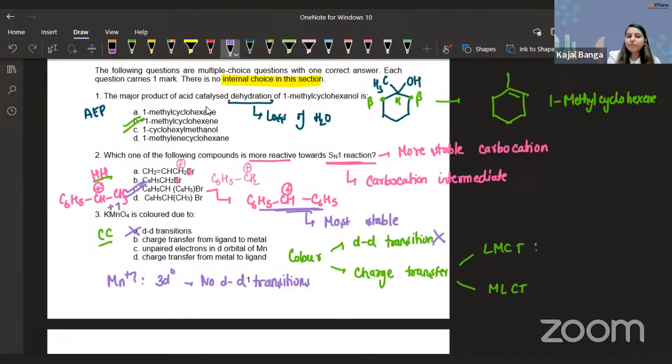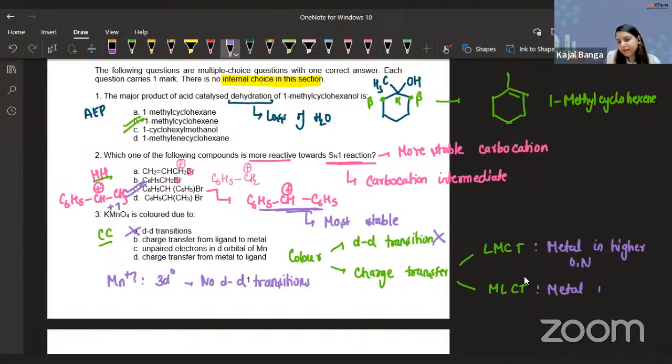The charge transfer will be from ligand to metal if you have the metal in a higher oxidation state, like in this case, where you have Mn in +7. Whenever the metal is in a higher oxidation state, the color should be because of ligand to metal charge transfer.